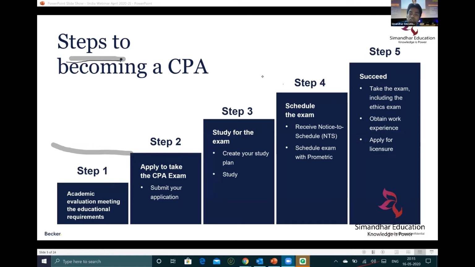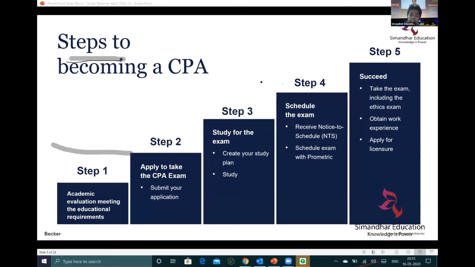Then step 4 is to receive the NTS. NTS is nothing but your hall ticket. Just like you have the hall ticket in India, in the US the notice to schedule is known as the hall ticket. Step 5 is to succeed: to take the exam, including the ethics exam, obtain the work experience, and apply for your licensing requirements. So these are the 5 steps which we will be covering to become a CPA.